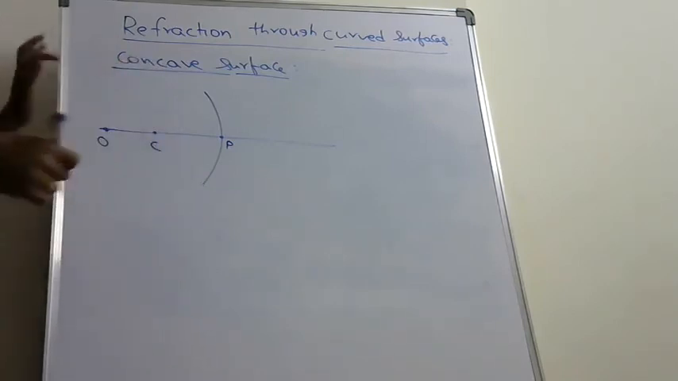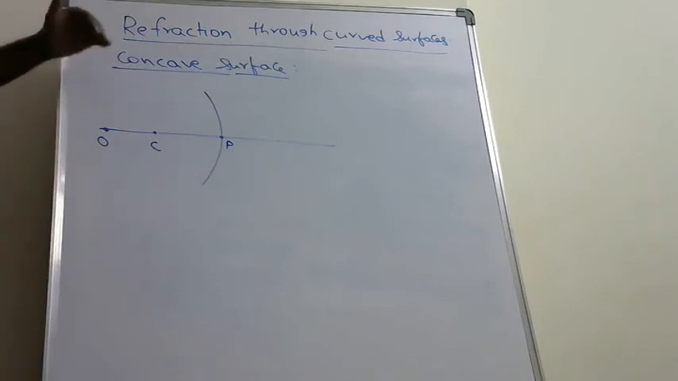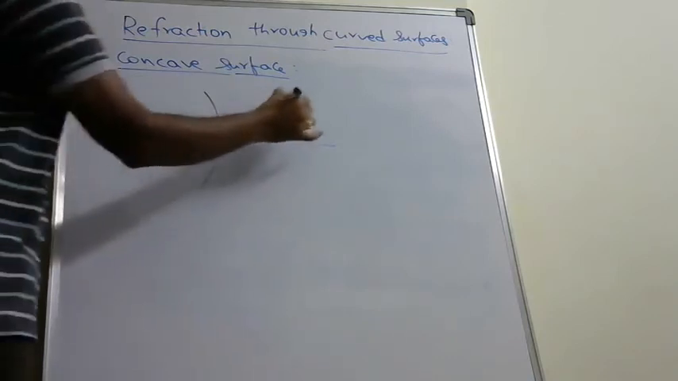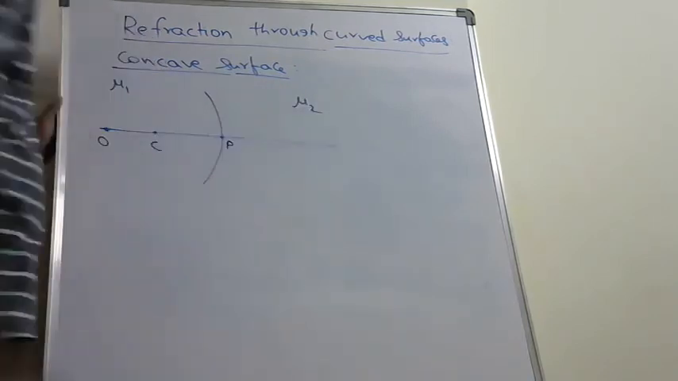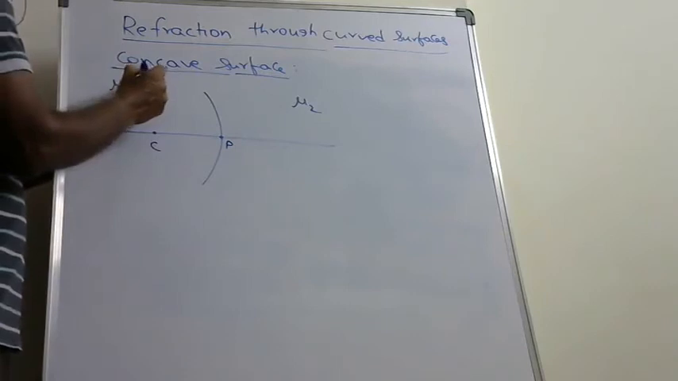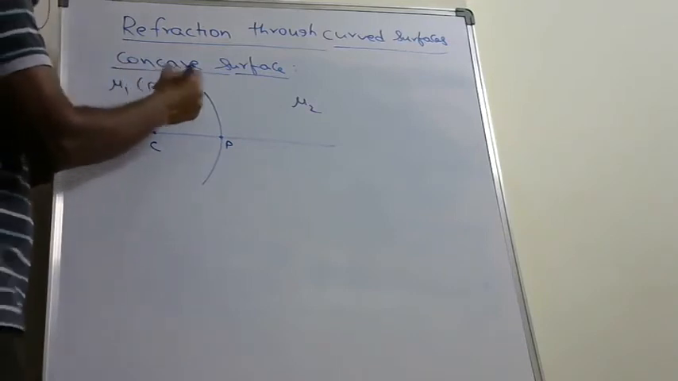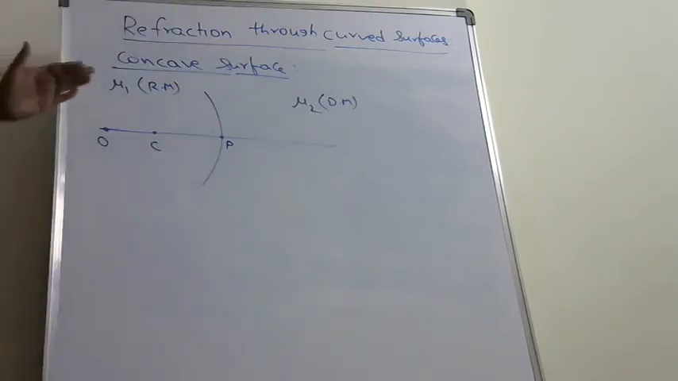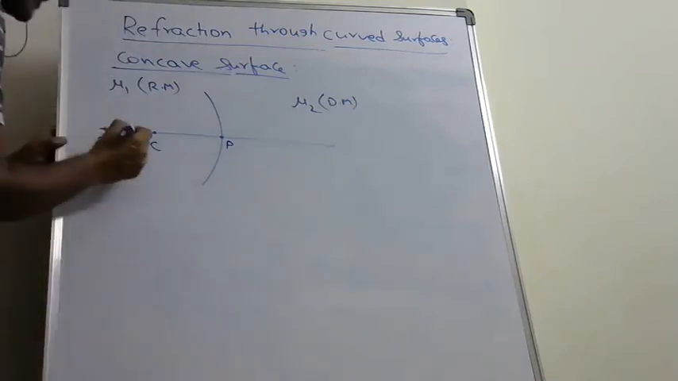As usual, the medium on the left hand side of this surface is called the first medium, whose refractive index is mu1, and the medium on the right side of it is called the second medium, whose refractive index is mu2. This medium is assumed to be the rarer medium and this medium is assumed to be the denser medium. So in the first case, the light ray travels from rarer medium to denser medium.